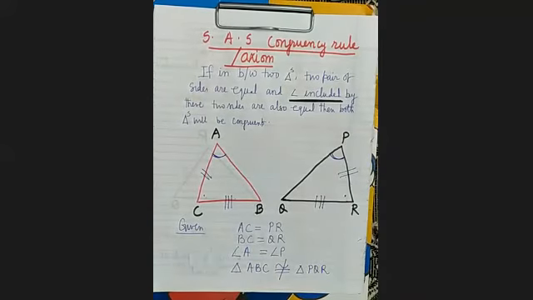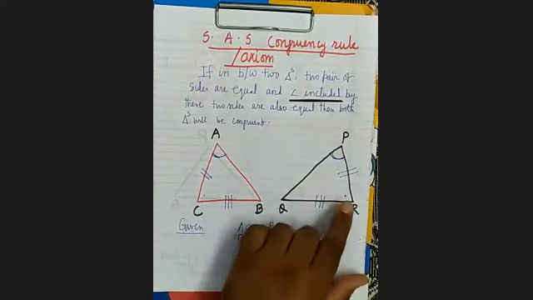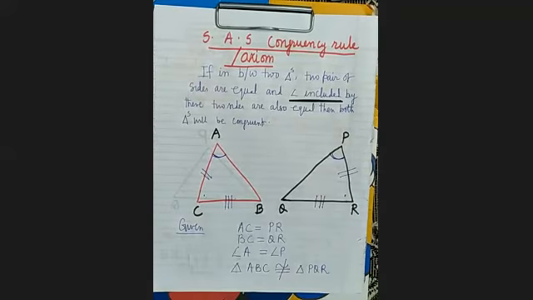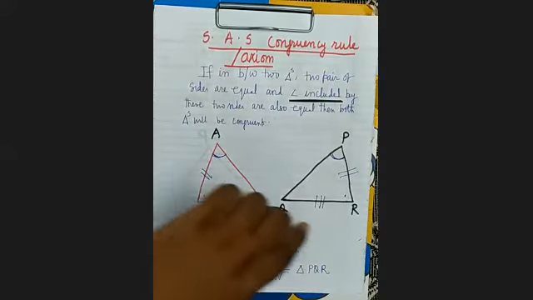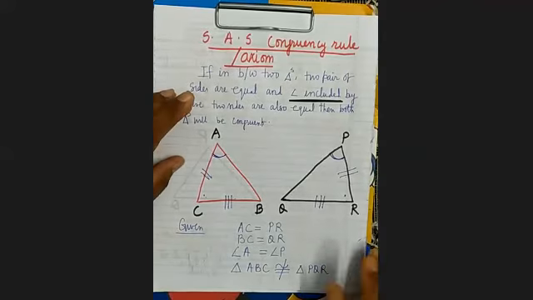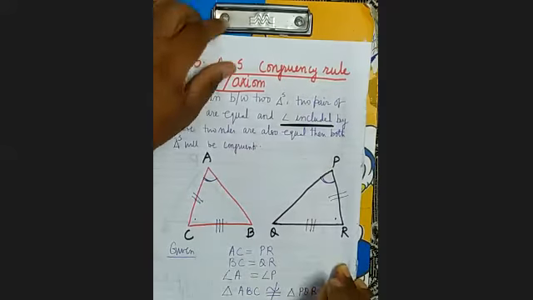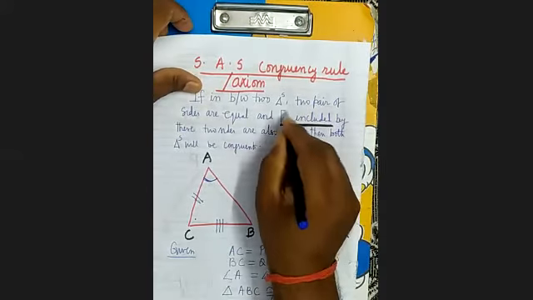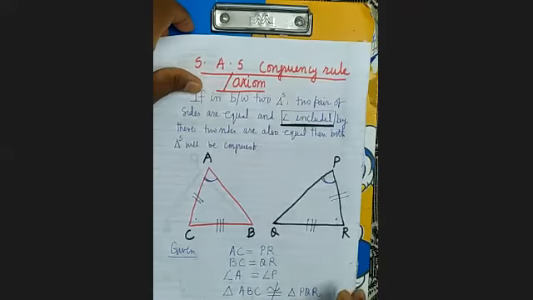Suppose this was 79 degree and this was 85 degree, what would happen? They would not be congruent. Is it clear? These two triangles will be congruent only when AC equals to PR, BC equals to QR, angle C equals to angle R. Is it clear? In that case, they will be congruent. So all of you remember that this should be the included angle, meaning the angle formed by the equal sides. You can see here.